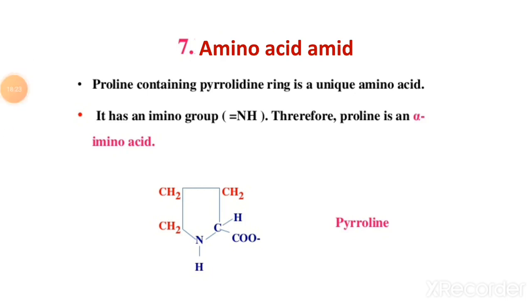In this lecture we discussed the amino acids, the function and classification of amino acids, their structure. Questions will be asked on this topic such as what is meant by amino acids and give their importance, or the next question will be asked as classify amino acids, then give the importance of different amino acids.